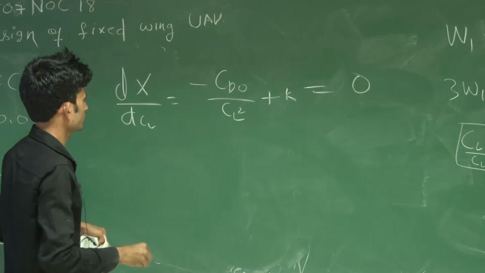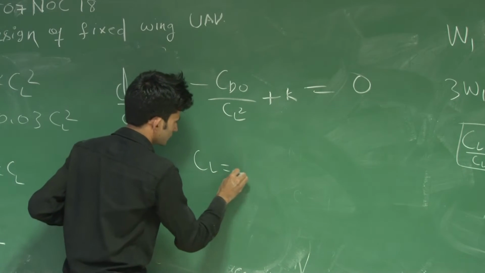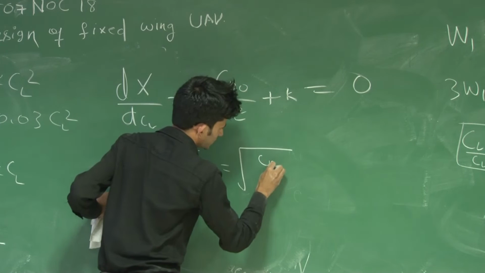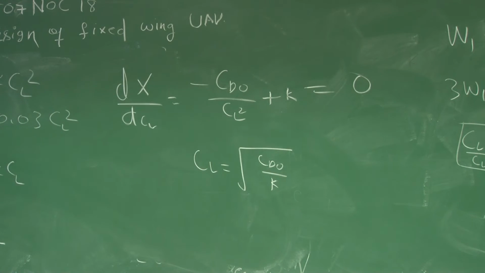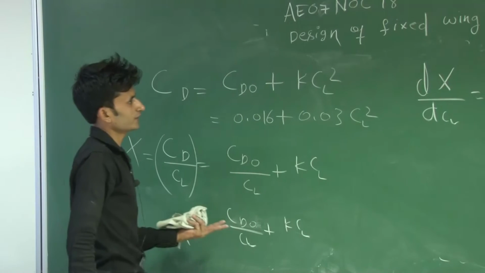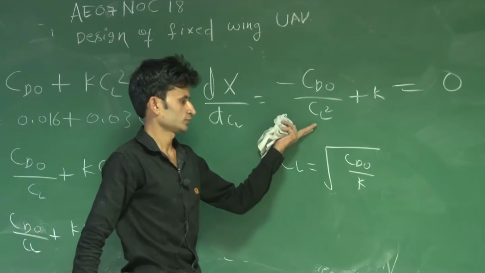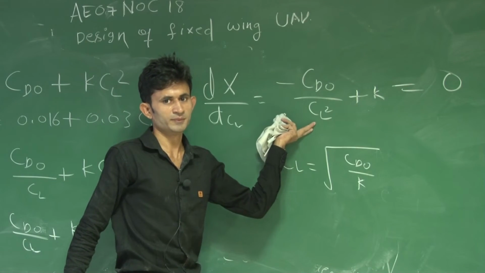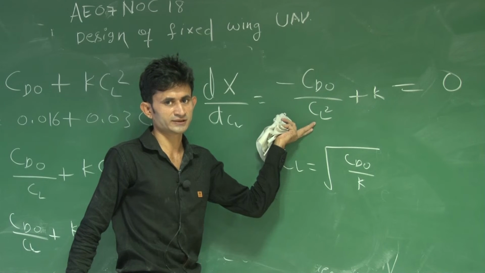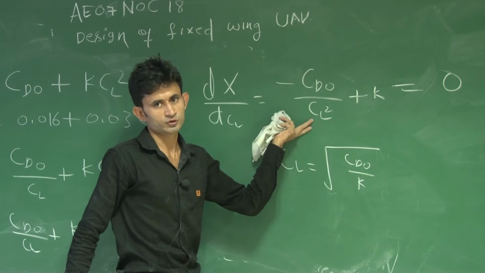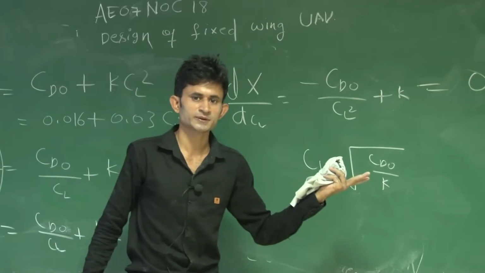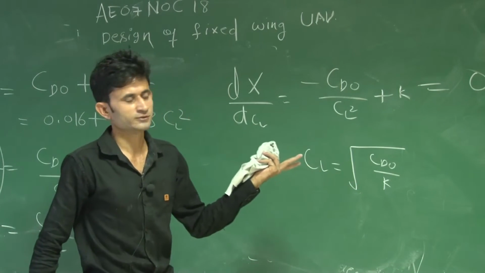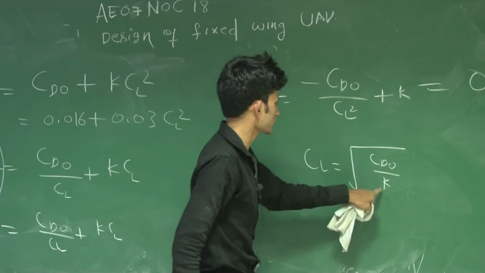Then you will get CL equal to under root CD naught by K. If you take the second derivative, it will be positive, and positive means minimum. So CD by CL is minimum, which means L by D is maximum. So CL equal to under root CD naught by K.